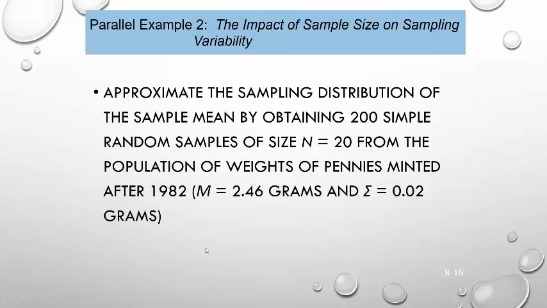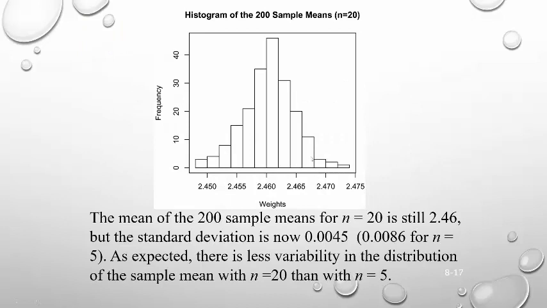To illustrate this, let's approximate the sampling distribution of the sample mean by obtaining, again, 200 simple random samples, but this time our sample size is going to go from 5 to 20. And this is again from the population weights of pennies minted after 1982. Now I'm just going to give you the histogram of the 200 samples. If you look at this, wow, this looks so much better than the previous one. The mean of the 200 samples, with size 20, is still 2.46. So the average is the average of the population, which is what we would think.